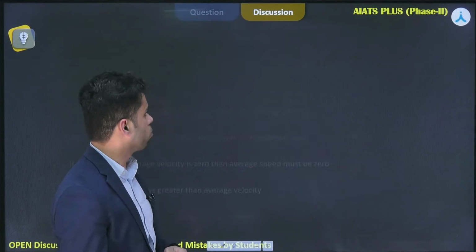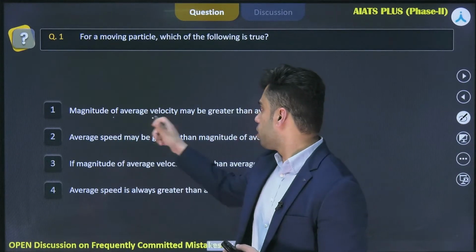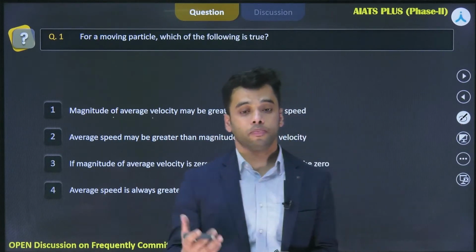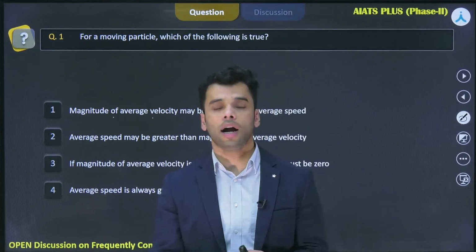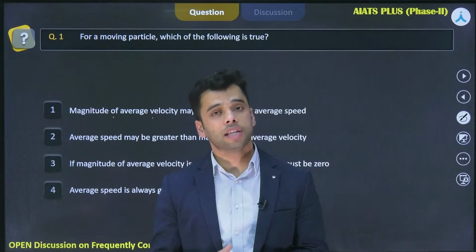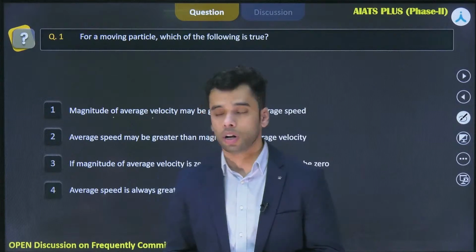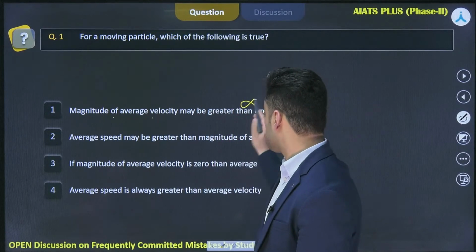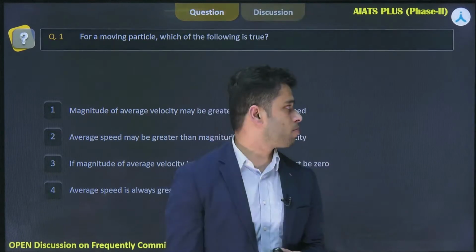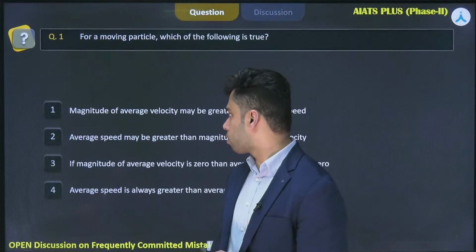Now let's head back to the options. So first one says that magnitude of average velocity may be greater than average speed. So it tries to say that if average velocity is greater than average speed, it means that the displacement covered by a body may be greater than the distance covered by the body, which is obviously not true. So this option should be wrong because mod of displacement is less than or equal to distance, right? So first option is cleared, it is a wrong one.